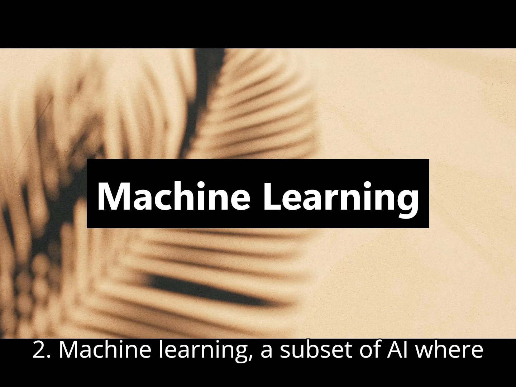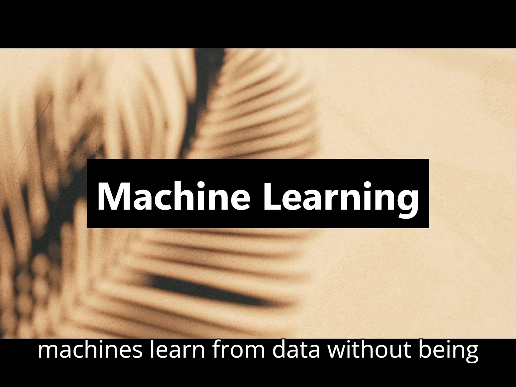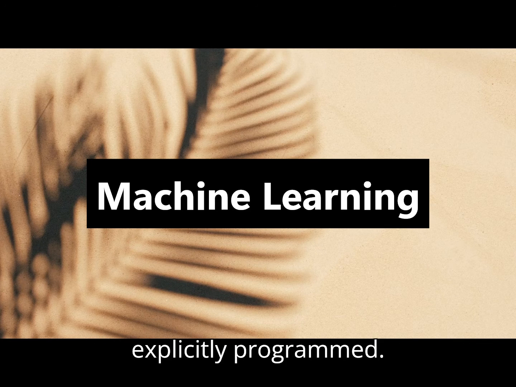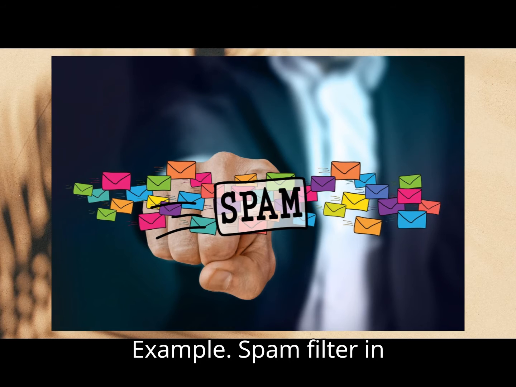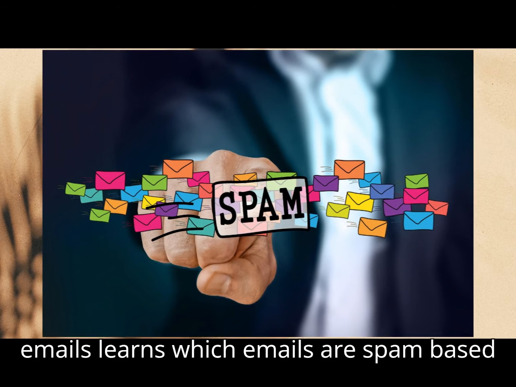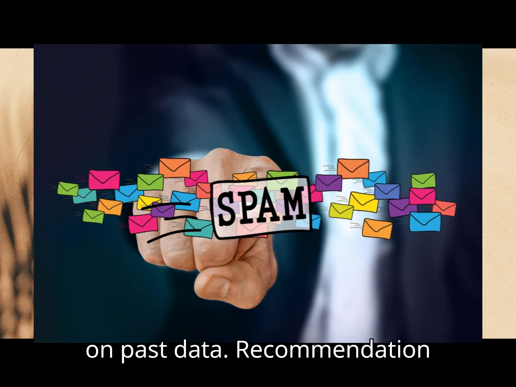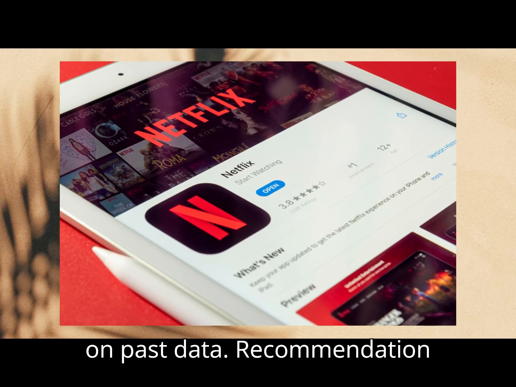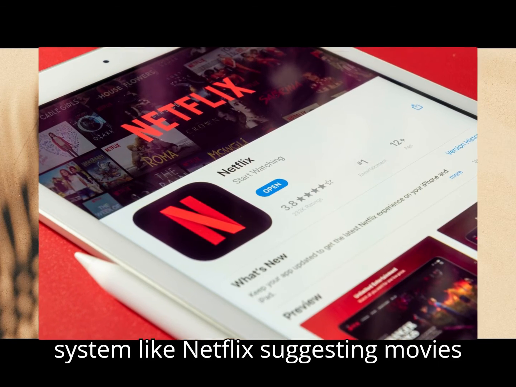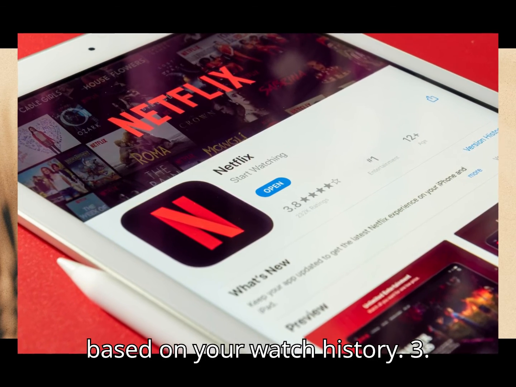2. Machine learning, a subset of AI where machines learn from data without being explicitly programmed. Example: a spam filter in emails, which learns which emails are spam based on past data. A recommendation system, like Netflix suggesting movies based on your watch history.